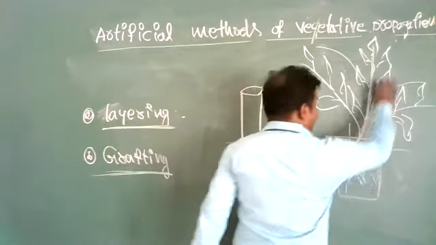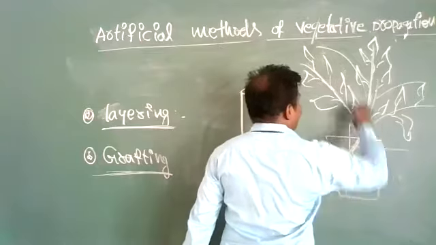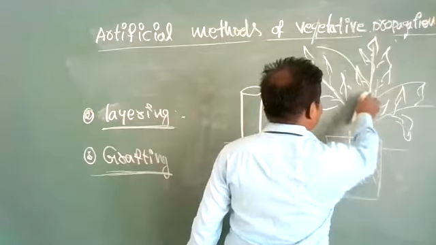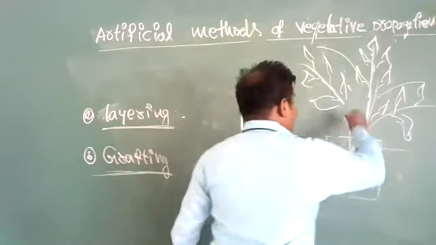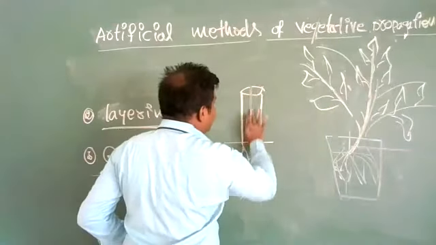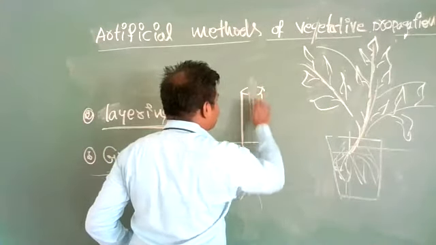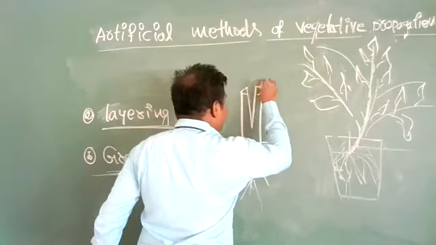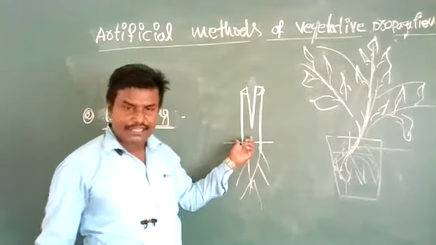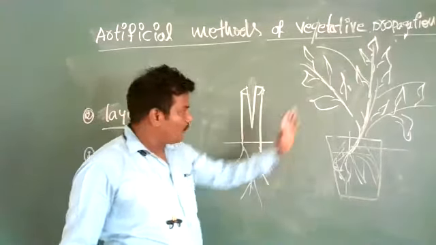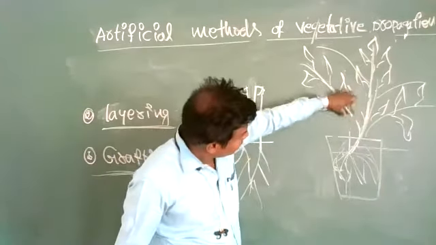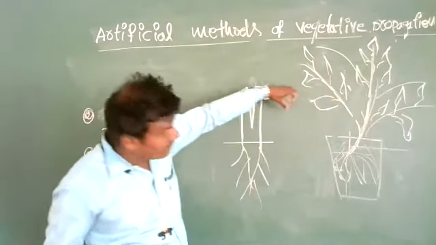Okay, from this plant, we will take one stem. We cut this stem up to here. This cut part we bring and keep in this place. Like this way, we cut this plant. One superior plant stem we have taken. That stem, we cut this way and bring it.